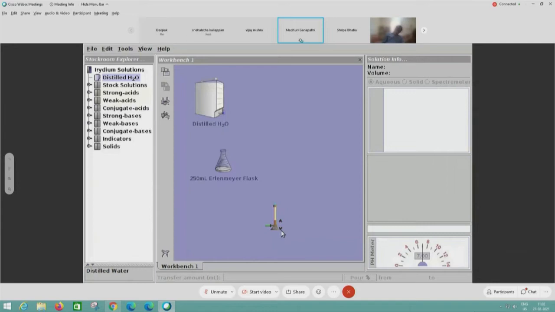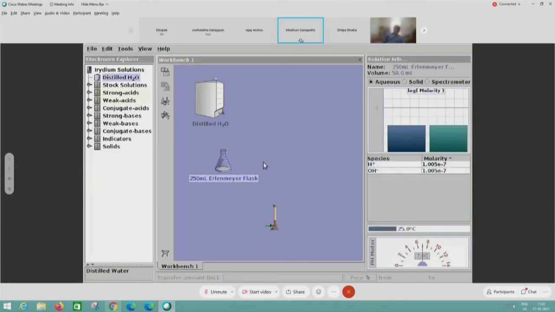If you don't want the Bunsen burner to be on for some reason, or generally in the lab we don't keep it on, whenever we require it only then we turn it on, isn't it? So if I don't want it on, I just click the lower button. Now the flame is gone, so the lower button is off, the upper button is on. Let me turn it on, and again the same thing, the blue plus mark indicates that it is correct.